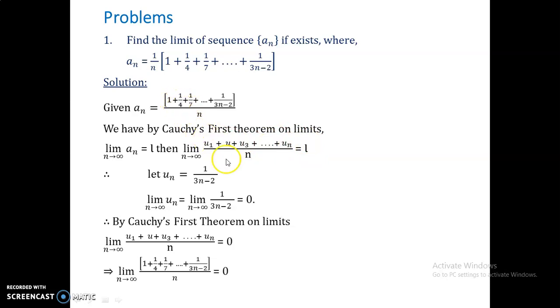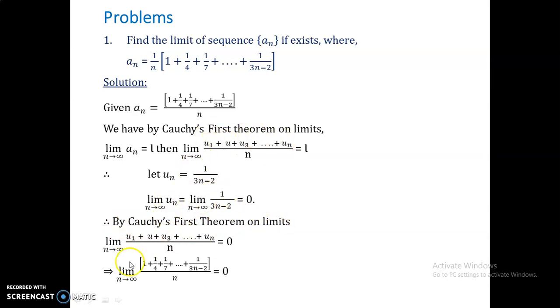In each term we can take u1, u2, u3 and so on, with un equal to L. Let us take un here, that is un is 1 by 3n minus 2. Then we apply the limit as n approaches infinity to this un, so this becomes 0. So now by Cauchy's first theorem on limits, this becomes 0.